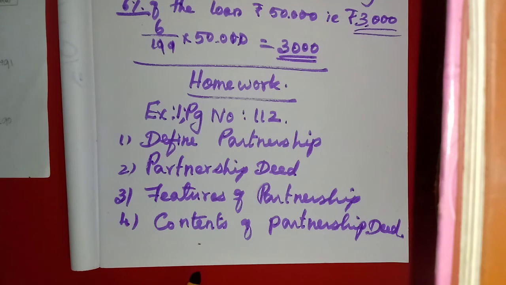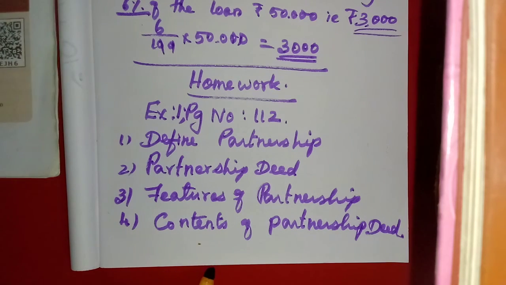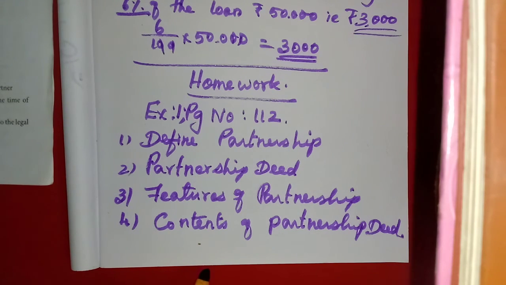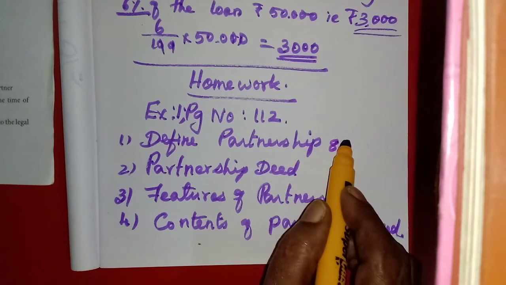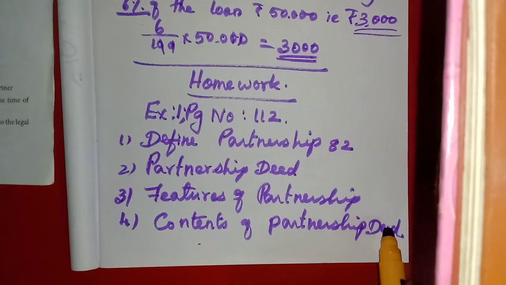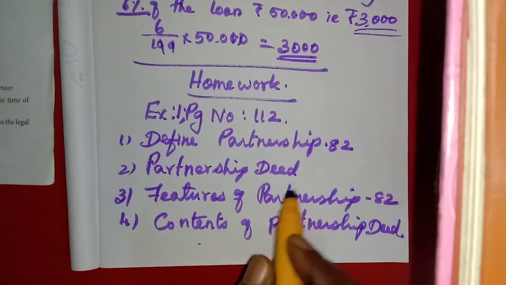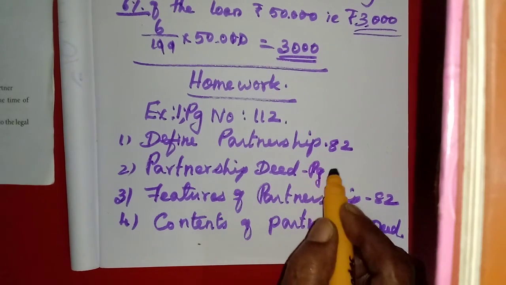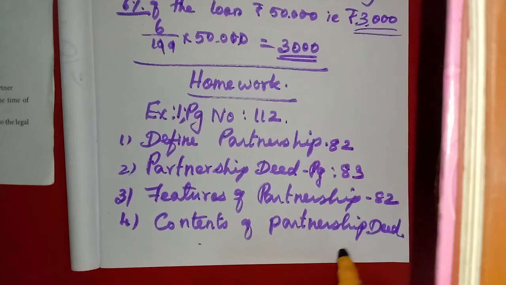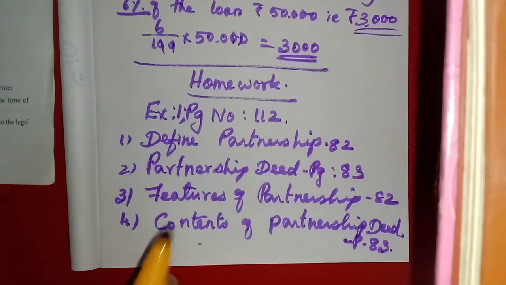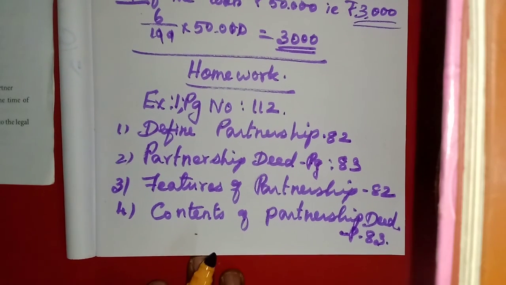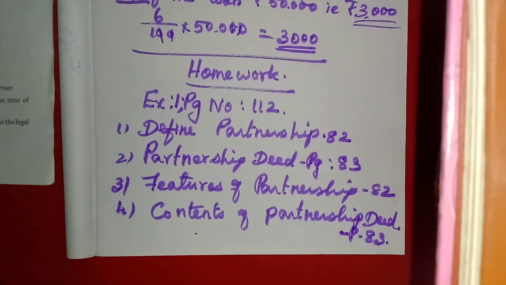I will write the page numbers also. I have already sent you the pages. Define partnership, page 82. Features also 82. Partnership deed, page 83. Contents also page 83. This exercise is page 112. This is your homework, you must do it. Okay students, thank you very much.